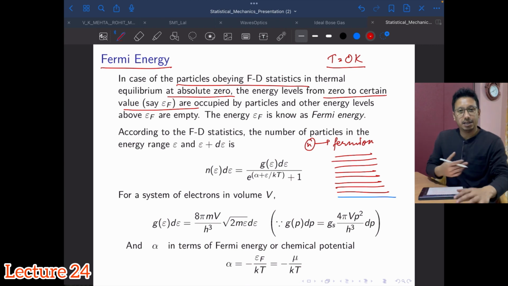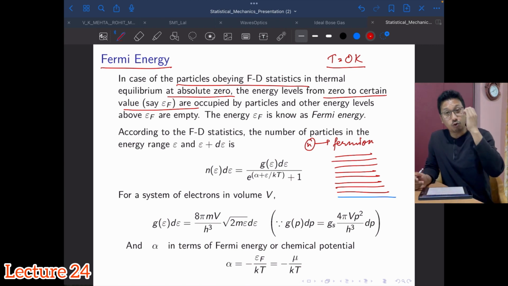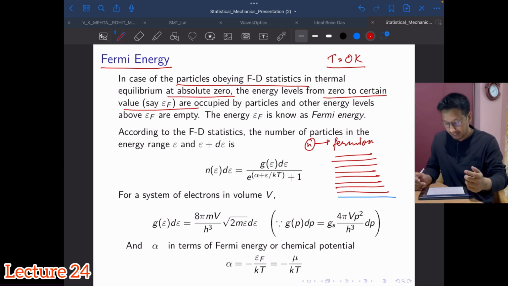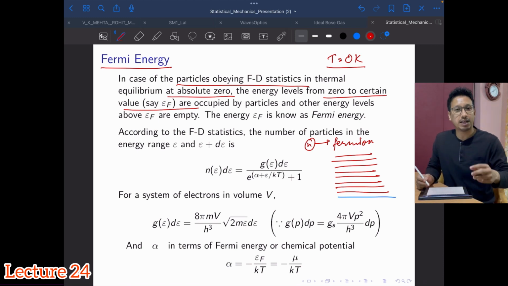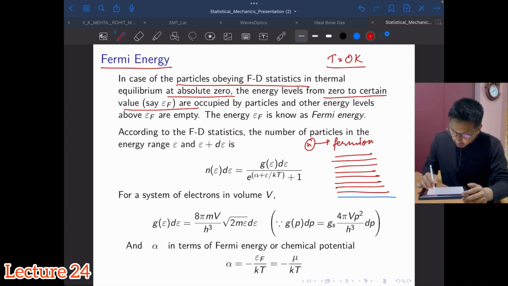Now, since each state can hold only one particle, not more than that, let's say there are n fermions. Then, depending upon the number of particles at 0 Kelvin or absolute 0, what will happen? Particles will occupy like this, right? Only one is allowed.